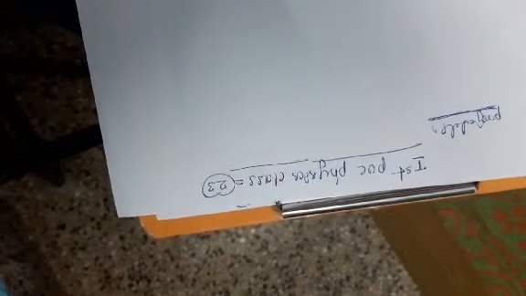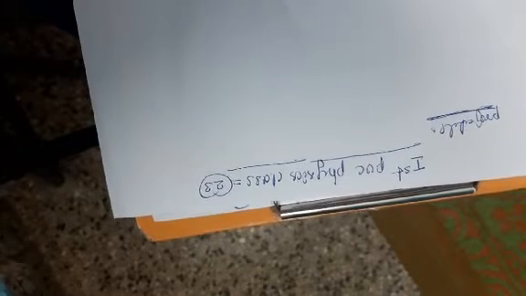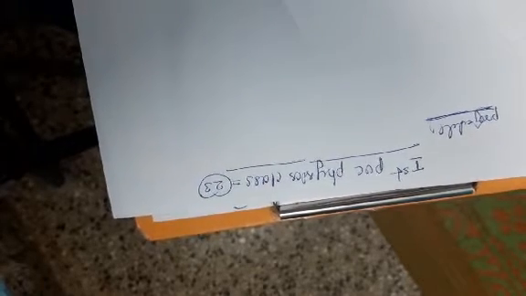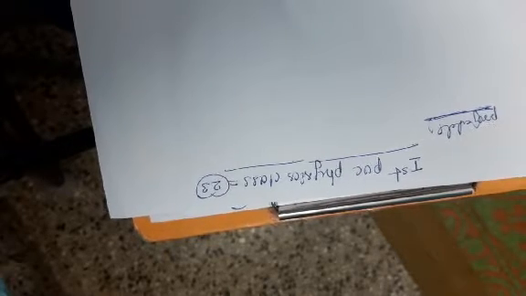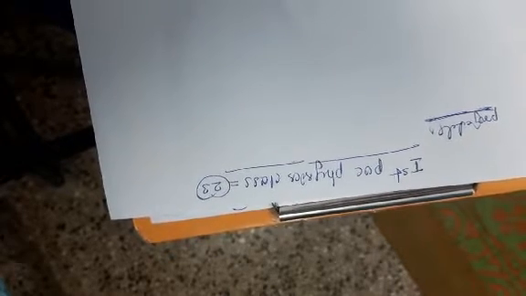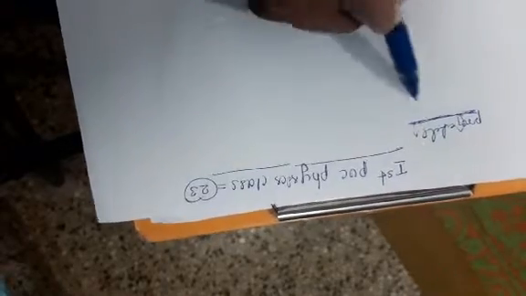Examples of a projectile are a football kicked on the ground, where the direction of the ball is vertical; the firing of a bullet from a gun, where the direction of the bullet is linear or vertical; and a ball hit by a bat, where the direction of the ball is vertical. These are the examples of projectile.